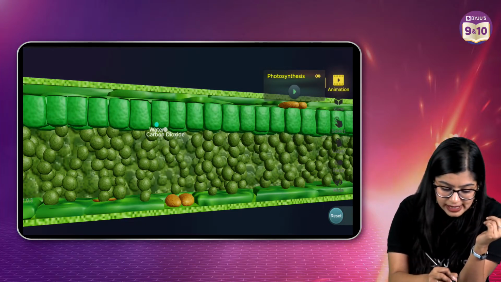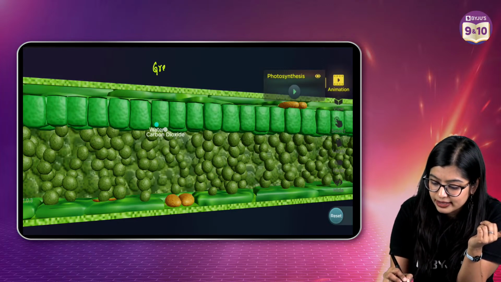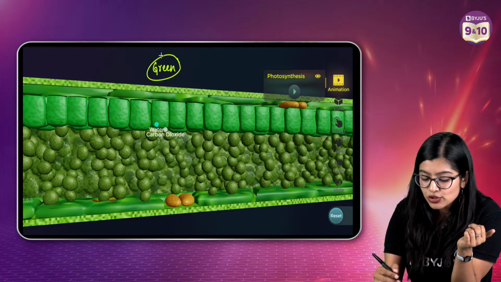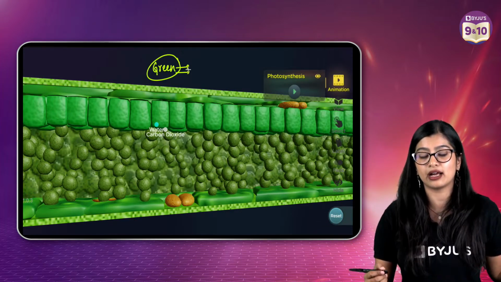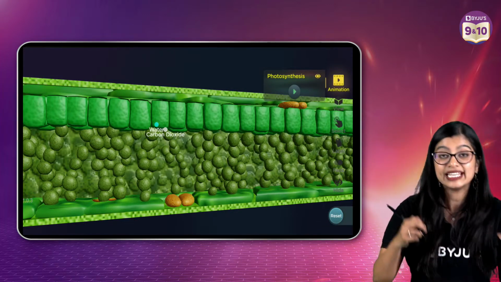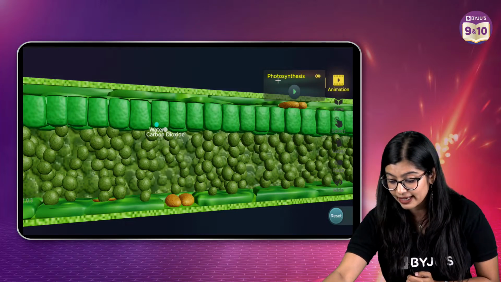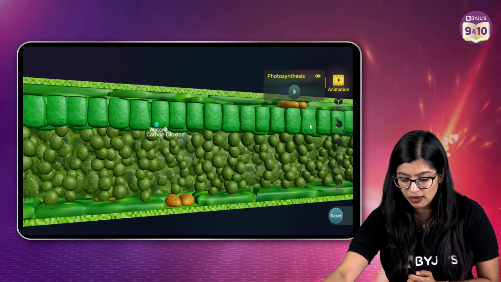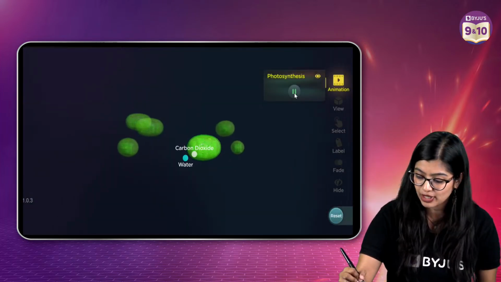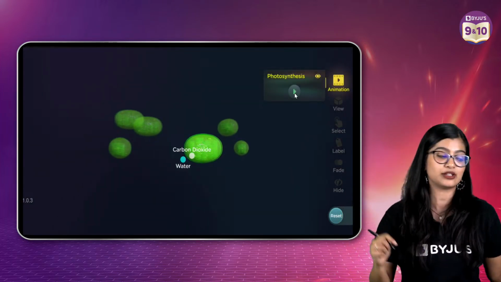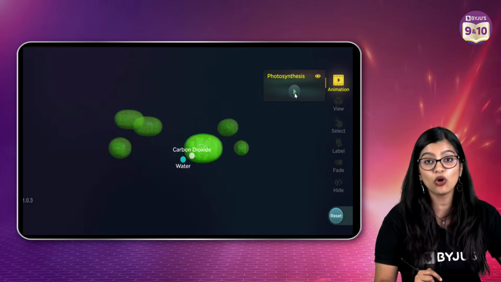Now these mesophyll cells are green in color, right? They are green in color because these cells have a certain cell organelle in them which we call chloroplast, right? So as we zoom into it, we observe that they have these structures called chloroplast.